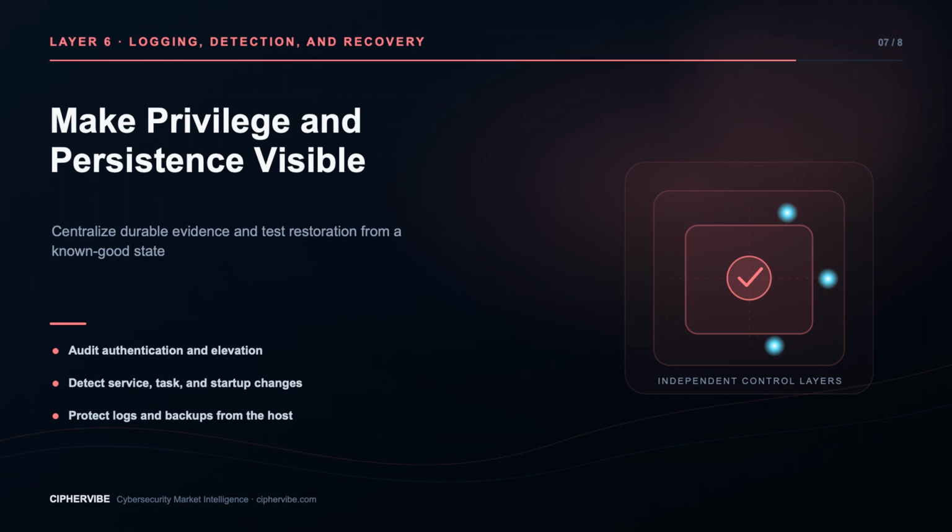Baseline normal processes, service accounts, login sources, administration windows, and listeners. Alert on a new privileged account, a service launched from a user-writable path, an unexpected scheduled task, disabled security tools, or remote administration from a new source. Keep protected backups and trusted build artifacts outside the host's ordinary administrative boundary. Test restoration, keys, configuration, and identity recovery. During incidents, preserve evidence when appropriate. Rebuilding from known good state can restore confidence if recovery has actually been tested.